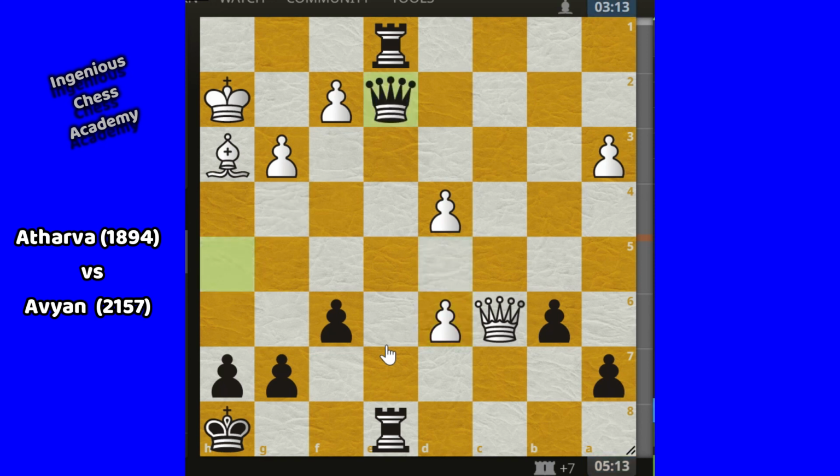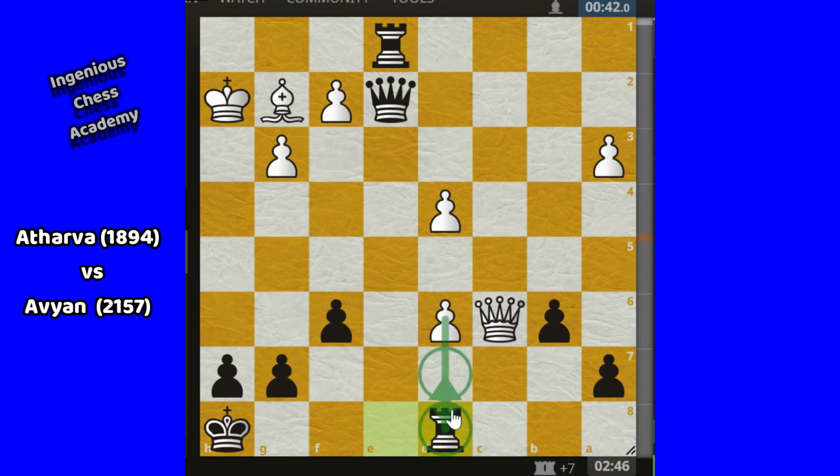So here after queen d7, Atharva played bishop g2 for some defensive purpose. Now rook d8. You can see here rook d8. Why rook d8? To stop this pawn pushing in the future. So Avian is attacking and at the same time going to defend his position. So it is the correct way. So queen c7. Atharva is attacking the rook, and for the promotion purpose here, Avian's rook goes back again here.